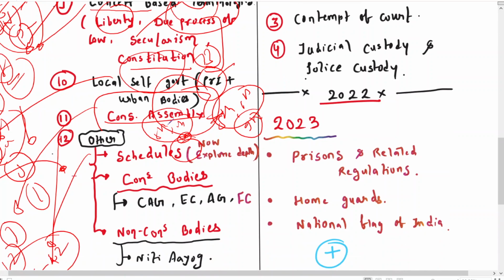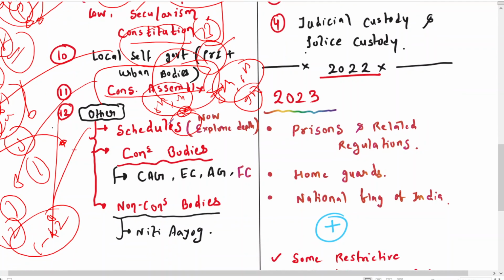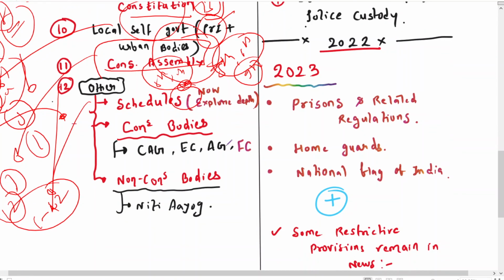Okay, so now we have discussed that, and then we have the questions on the constitutional bodies. When we talk about constitutional bodies, these are created under the constitutional provisions, like UPSC did ask about the Comptroller and Auditor General of India, Election Commission of India, Attorney General of India, Finance Commission. So these are very important bodies. That's why UPSC has a focus on that. So try to have an idea on these bodies, their power, their functions, how they are removed.